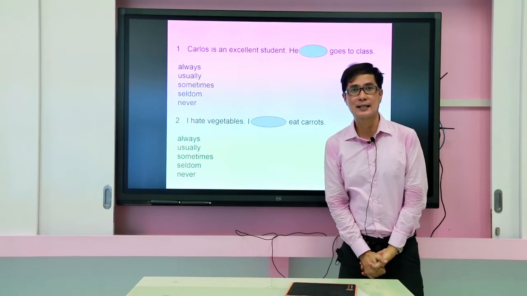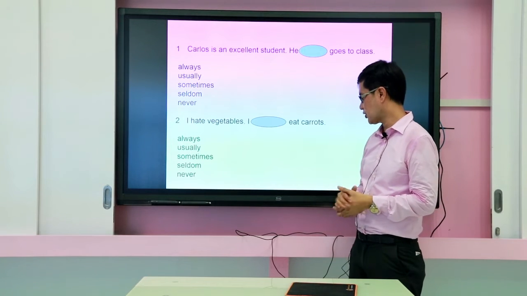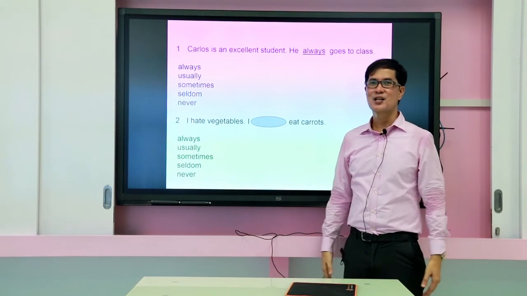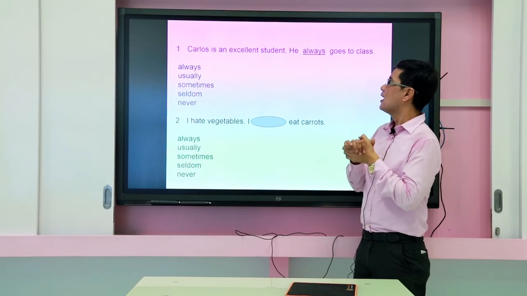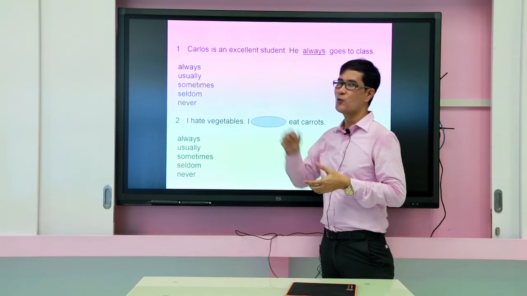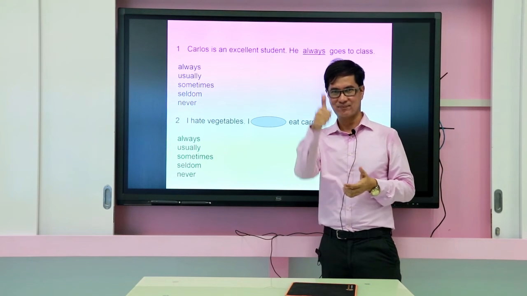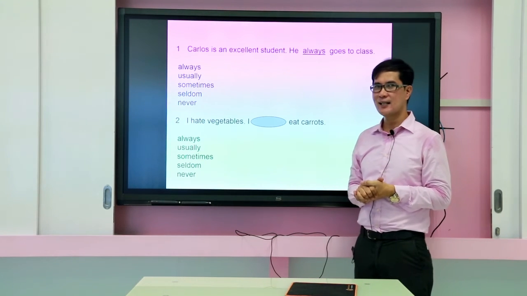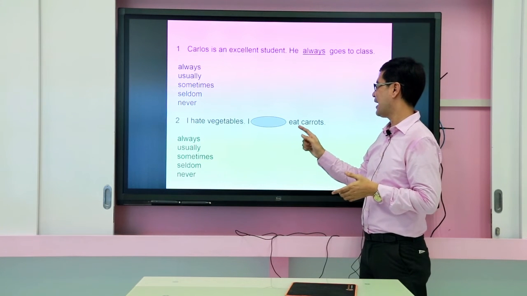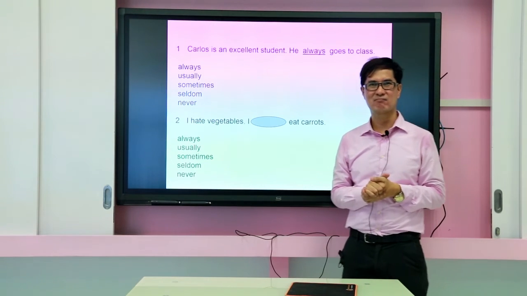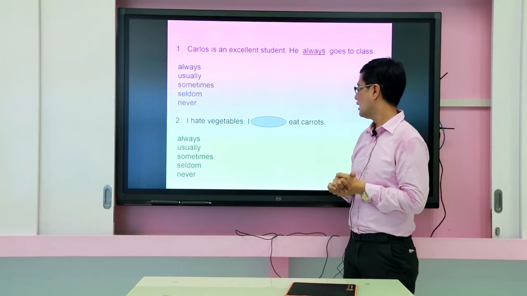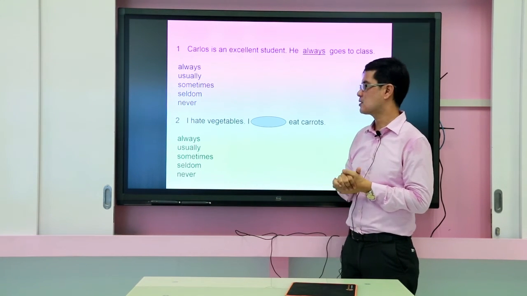All right. Let's see. How did you answer this first question? Always. All right. So we have the answer right here. He always goes to class. So meaning it answers the word excellent. All right? Let's go on with the second sentence right here. I hate vegetables. I blank eat carrots. I hate. Does it mean that you don't really eat vegetables? All right? And then blank, eat carrots.